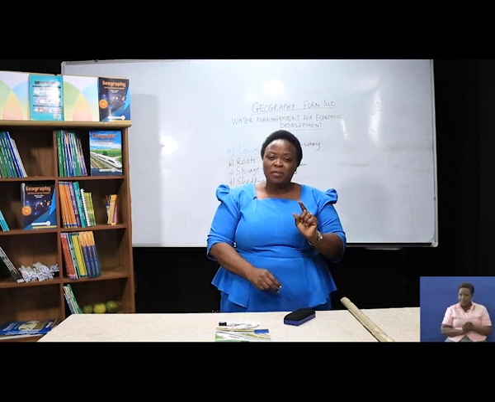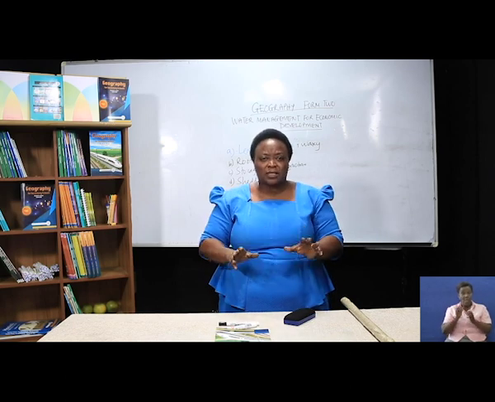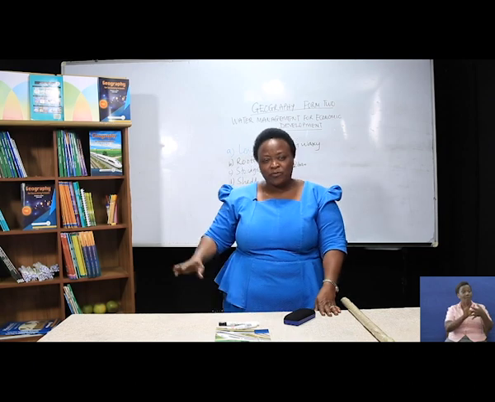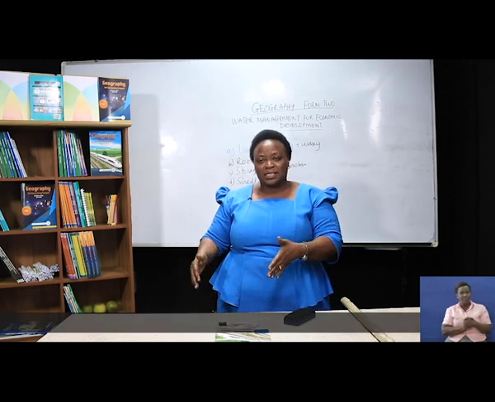Now, human activities. We have so many activities, can be economical or social. Human activities influence the relationship we are talking about, the relationship of vegetation cover and water supply.